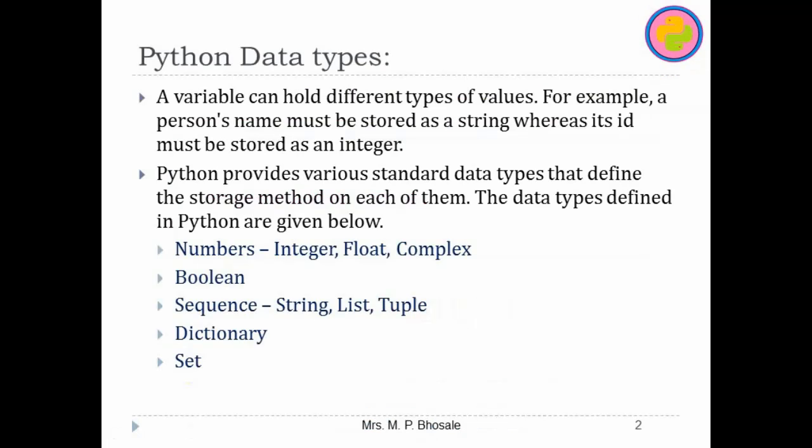Data type is nothing but a type of any variable which holds any type of value. For example, if I am declaring a name variable, I will store the name of any person in that variable. So it must be string and not any integer or float value. Similarly, if I want to store the age of the person, then I should have the integer type of data, and for that I should declare any variable of type integer.